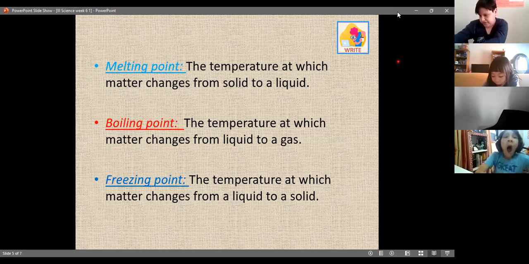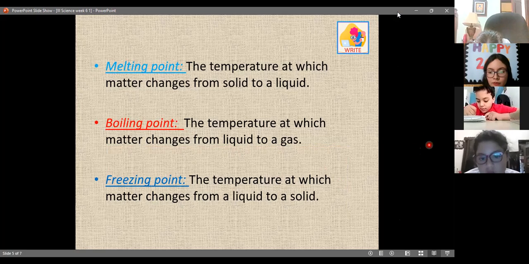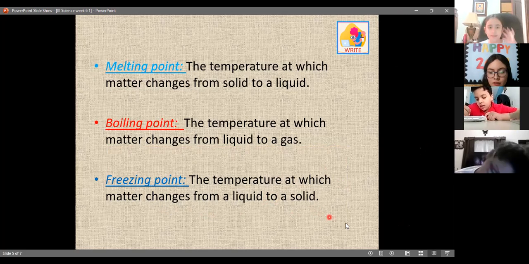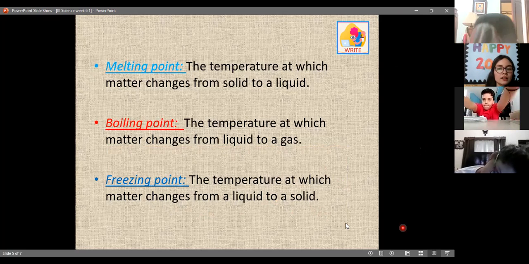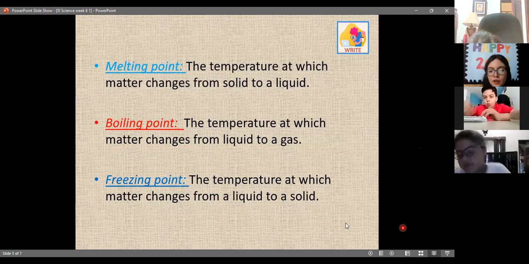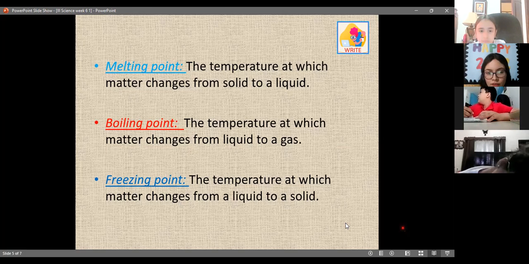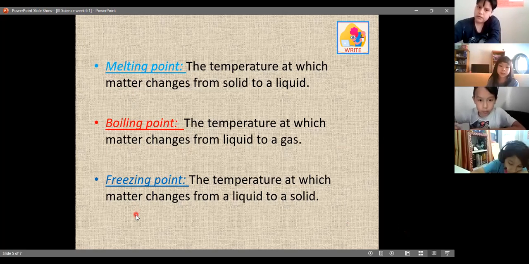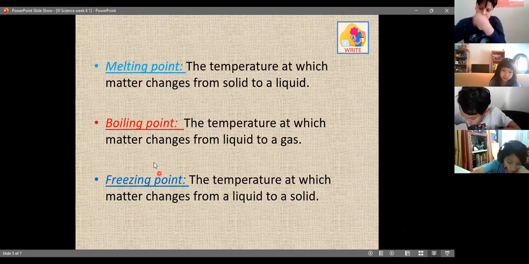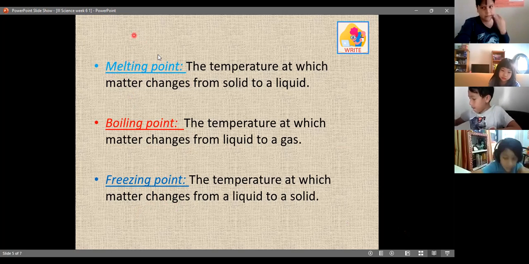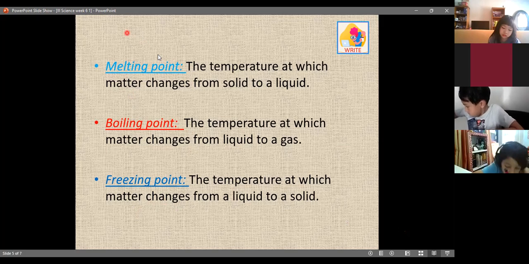And the last definition is the freezing point. What is the freezing point? It's when matter changes from liquid to solid. So you have water and then you put it in the freezer, so it's going to freeze. It's going to become solid. It's going to become an ice cube. So these are the words that we use: freezing, boiling, and melting point. You have 3 minutes, 4 minutes to copy this.